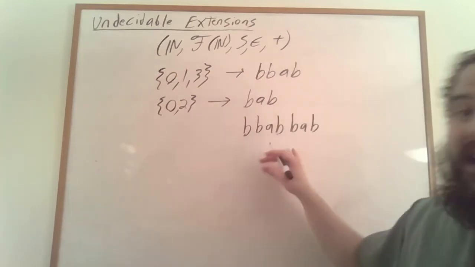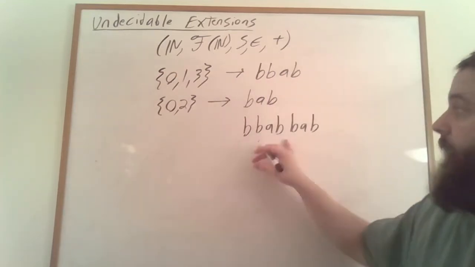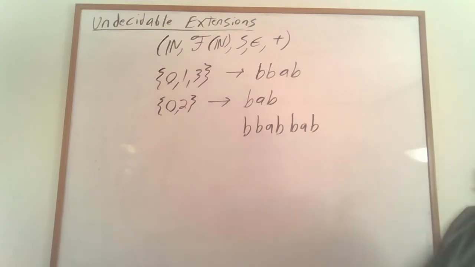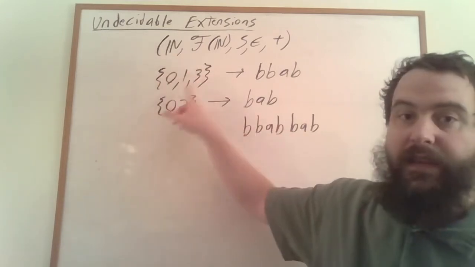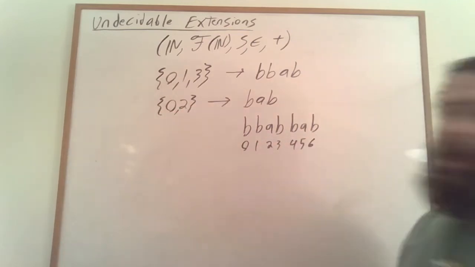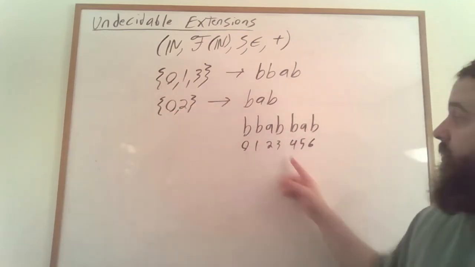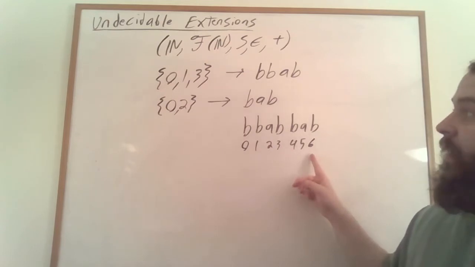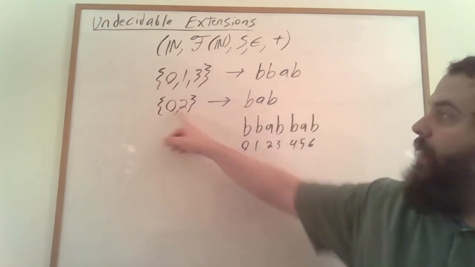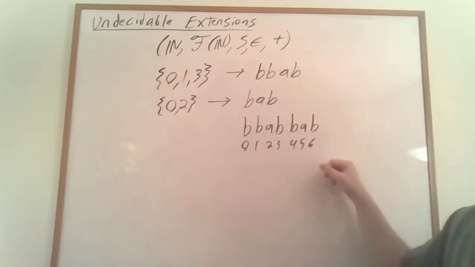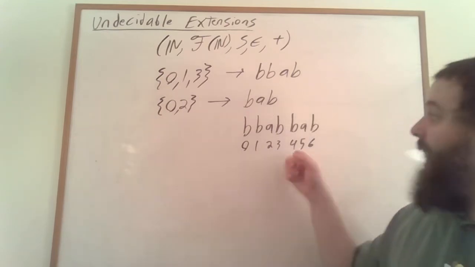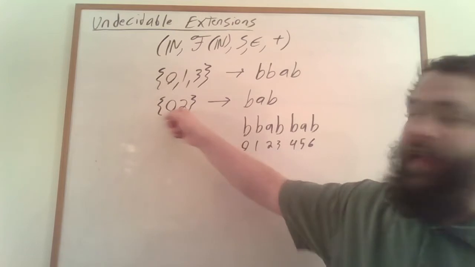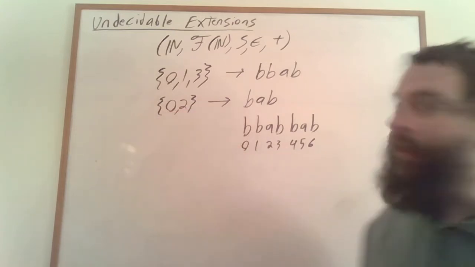The concatenation of the two, BBAB, BAB, is just going to correspond to this set of indices, and then having B's in indices 4 and 6, which is just 0 and 2 shifted over by 4 units. And all we've done here is we've added 4 to each element of this set.